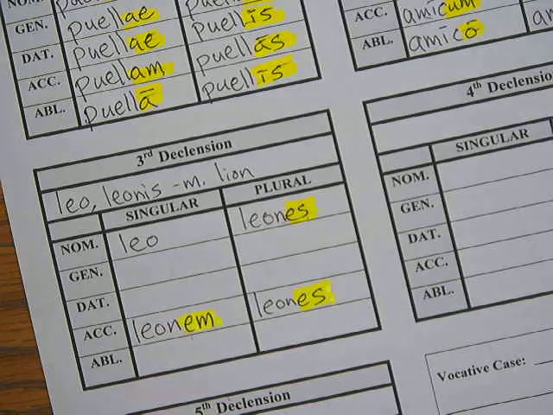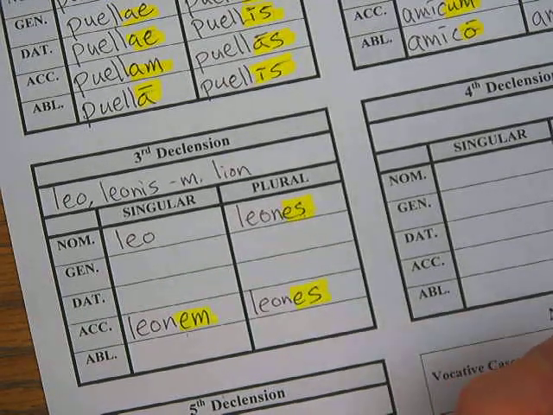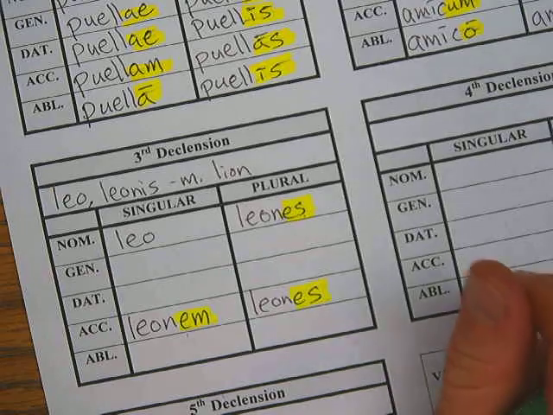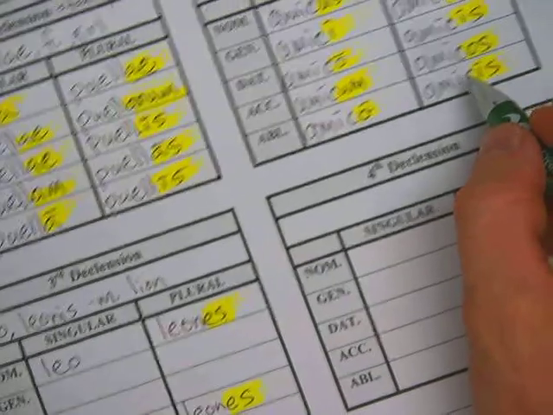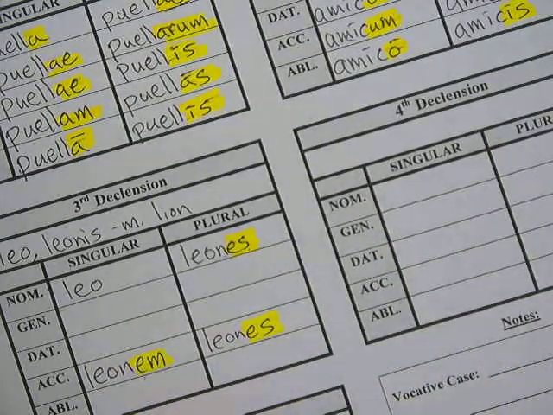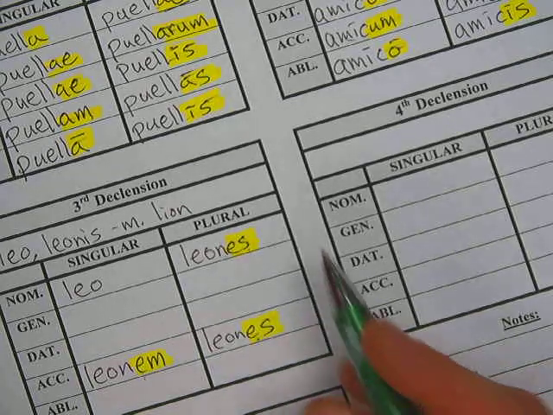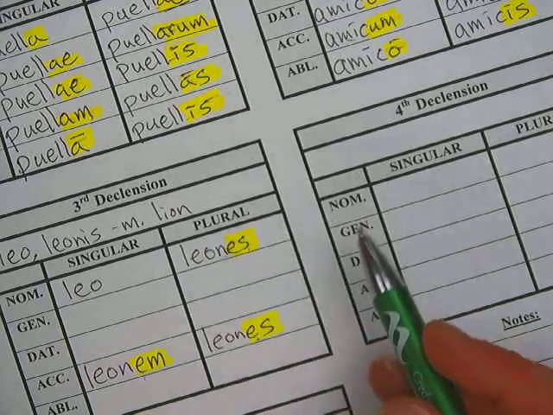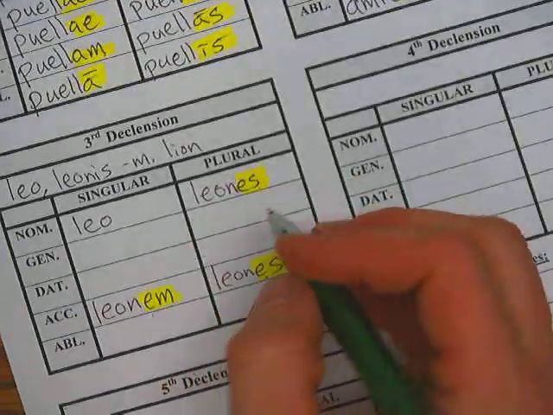But you just have to figure out from the context of the sentence which would be more appropriate, if it's a nominative or accusative. Caecilius, nominative, multos leones, multos is accusative, like amicos, and it goes with leones, pulsat. So in that case, leones is an accusative. But if you say leones ambulant, now it's nominative, so it can be both.